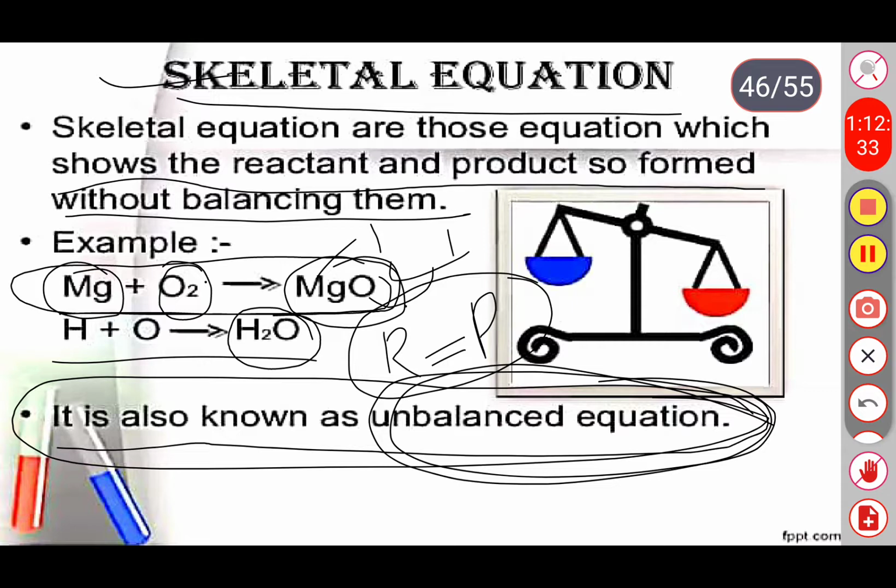So how can you define the unbalanced equations? In the given reaction, if the number of atoms present in the reactant is not equal to the number of atoms present in the product, then that type of reaction we call an unbalanced reaction or unbalanced equation. And one more name for the unbalanced equation is skeletal equation. Okay,